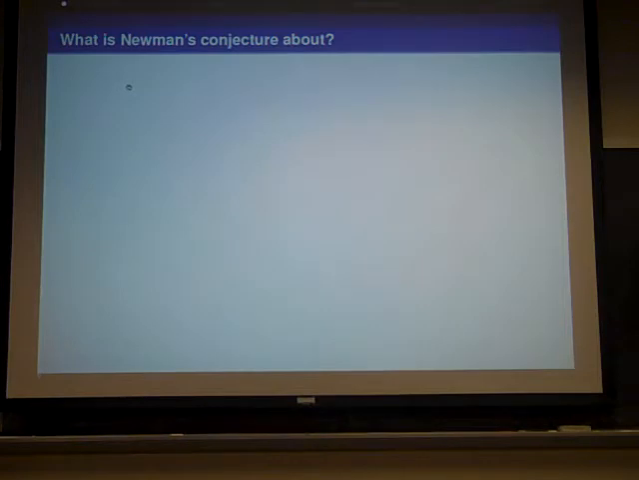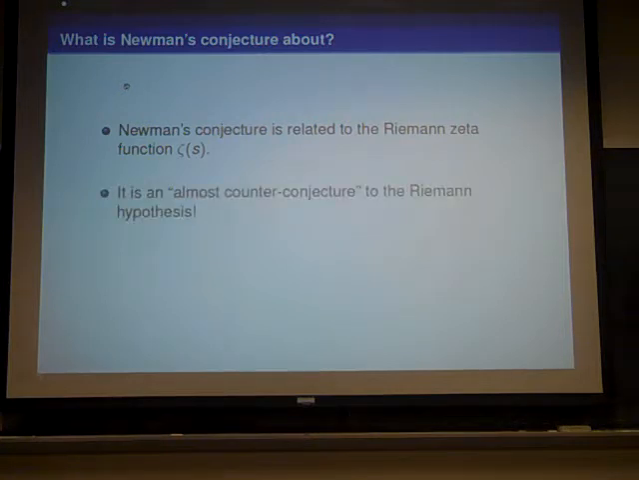So Newman's conjecture is a conjecture about the zeta function. And we'll give some background about it in this talk, and we'll see why it's considered an almost counter conjecture to the Riemann hypothesis. Is this DJ Newman or a different Newman?